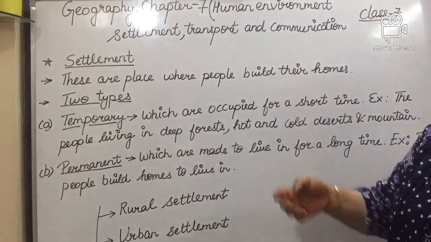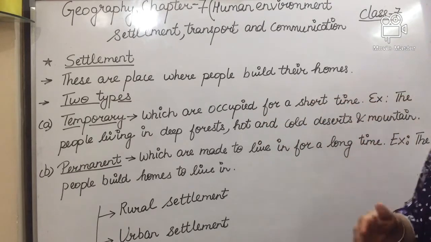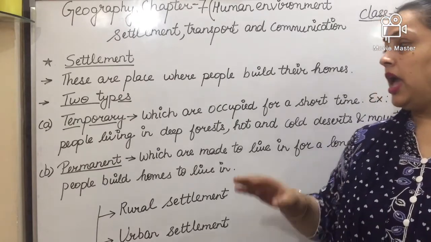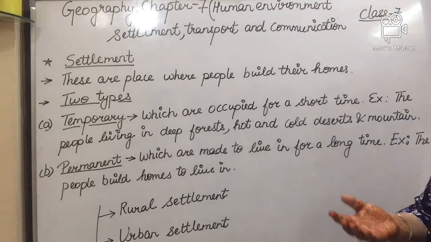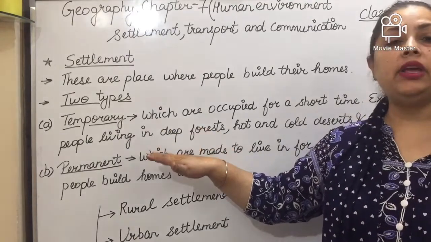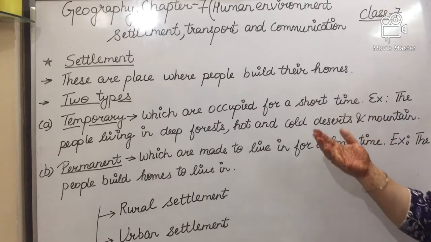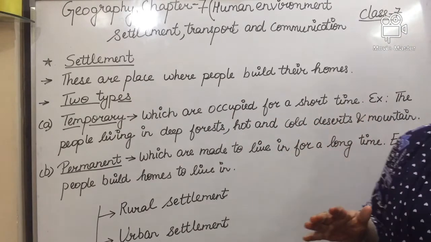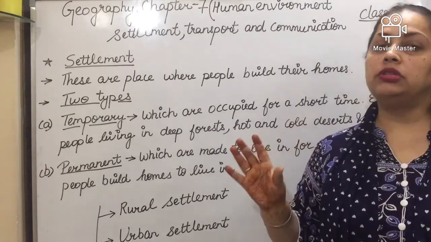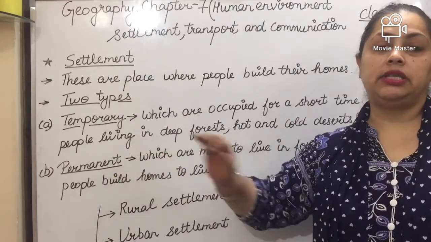Settlements which are occupied for a short period of time are known as temporary settlements. An example is the people who are living in the deep forest, mountains, or hot and cold deserts. The houses those people build over there are temporary settlements. The second one is the permanent settlement.